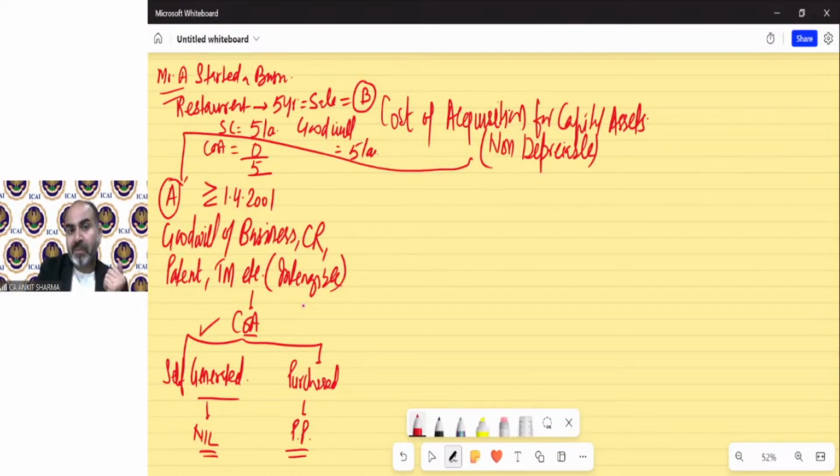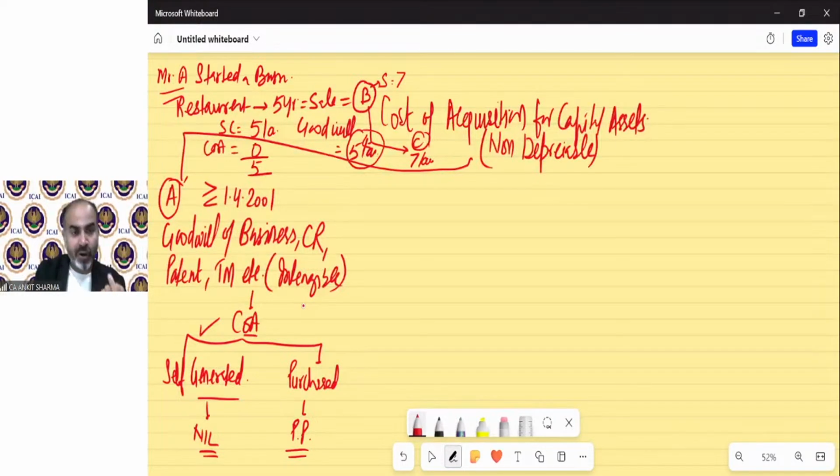Now suppose Mr. B purchased this goodwill for 5 lakh and after 3 or 4 years, Mr. B sold this business to Mr. C. And for goodwill, he charged 7 lakh rupees. Now, for Mr. B, the sale price of goodwill is 7 lakh. And goodwill for Mr. B is not self-generated because he purchased this goodwill from Mr. A for rupees 5 lakh. So the cost for Mr. B will be 5 lakh in this case. For Mr. A, it was self-generated, so cost will be nil.